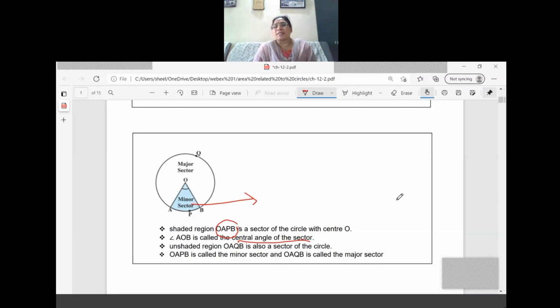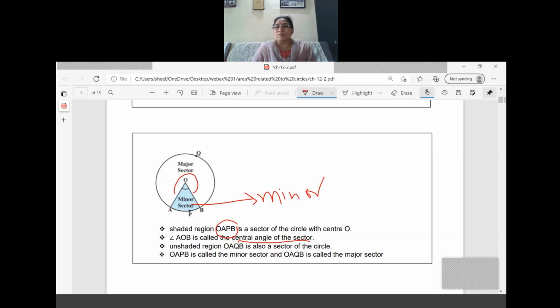Now the unshaded region is also called a sector, but here we call it a major sector, whereas OAPB is called a minor sector. Why do we say that it is minor? Because it is less than 180 degrees and it is a smaller portion only. What is the major sector? The major sector means the remaining portion, and it is formed by an angle of more than 180 degrees, as you can see there. So that is called a major sector.